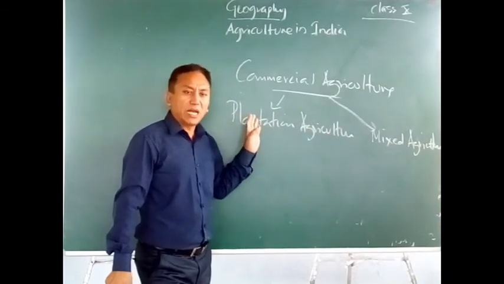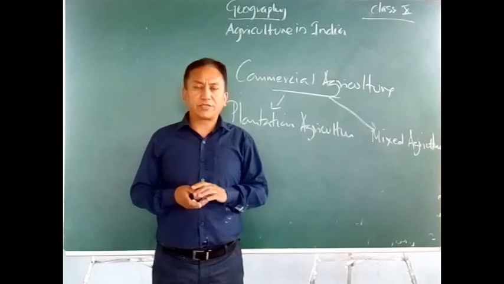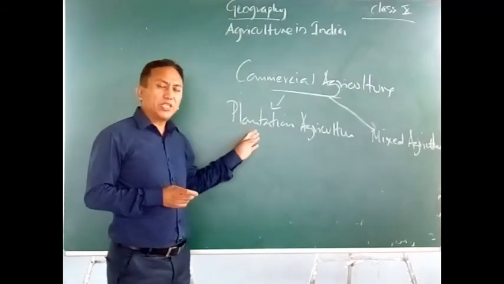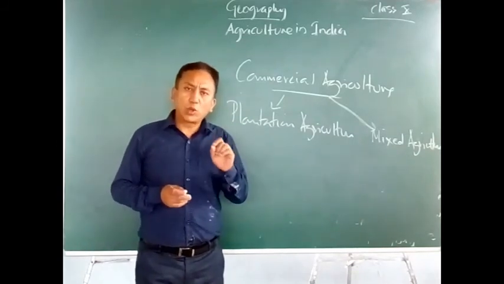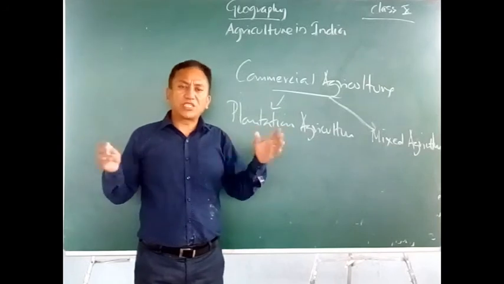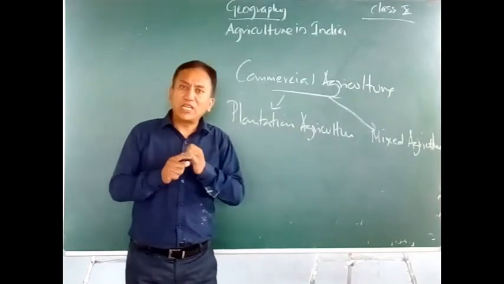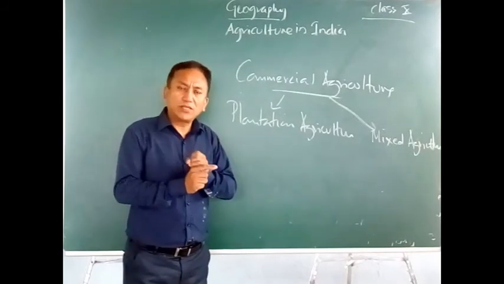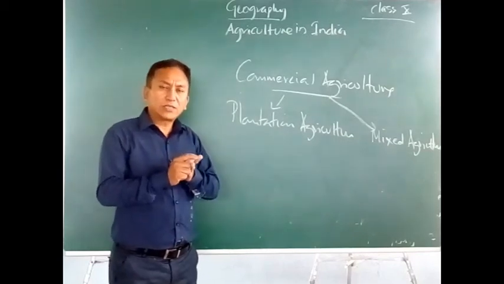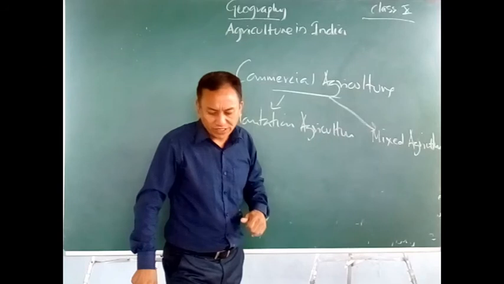What is plantation agriculture? Plantation agriculture is basically growing a single crop on a large estate. The crops grown on large estates or large areas are mainly grown with technical know-how. That means skilled laborers are used. Anyone cannot work in these fields; they need to be skilled. Skilled labor, technical know-how and modern techniques are all applied when growing crops in the plantation fields.